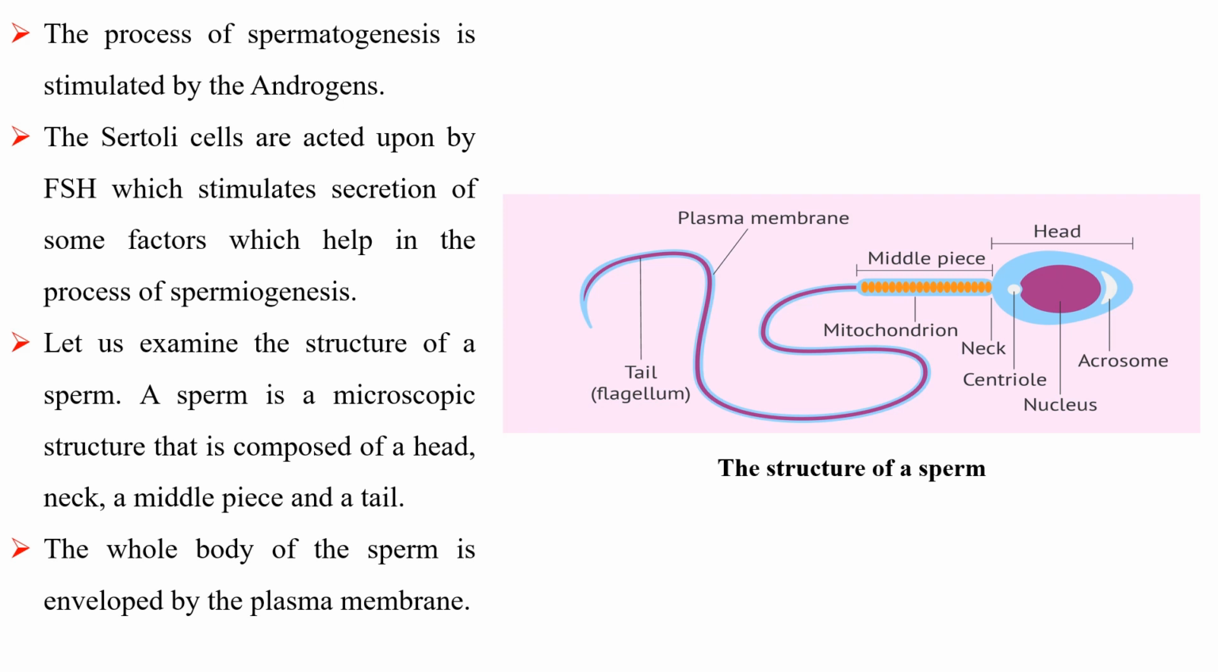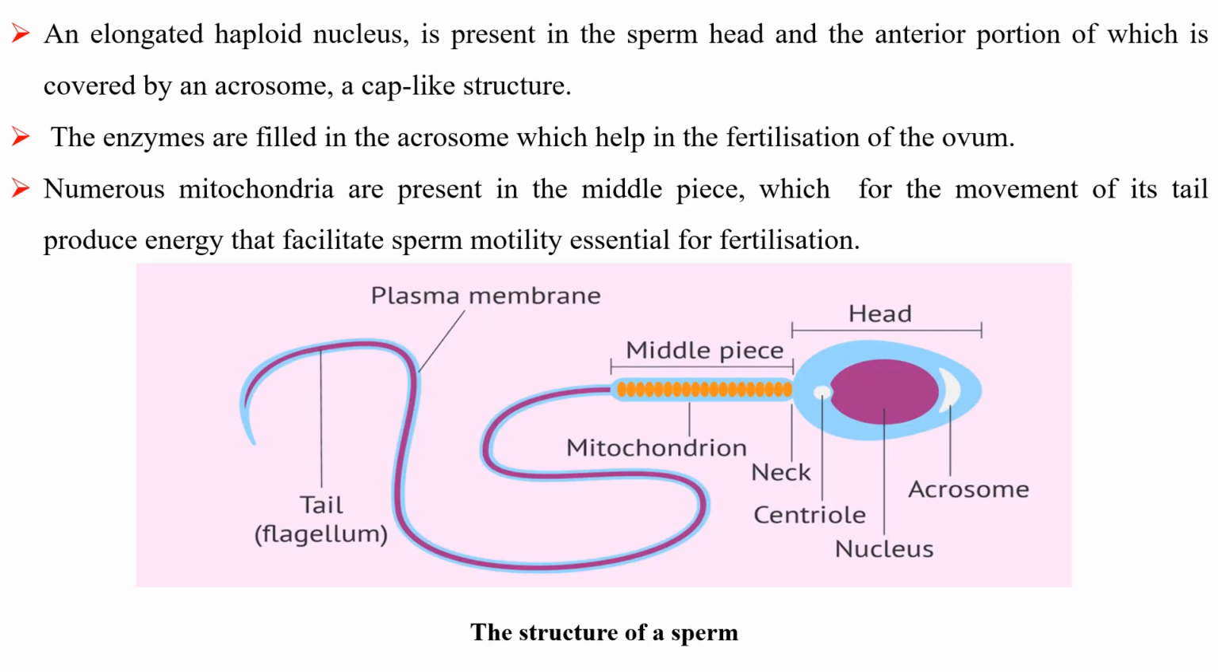Let us examine the structure of a sperm. A sperm is a microscopic structure that is composed of a head, neck, a middle piece and a tail. The whole body of the sperm is enveloped by the plasma membrane. An elongated haploid nucleus is present in the sperm head, the anterior portion of which is covered by an acrosome, a cap-like structure. The enzymes are filled in the acrosome, which help in the fertilization of the ovum.